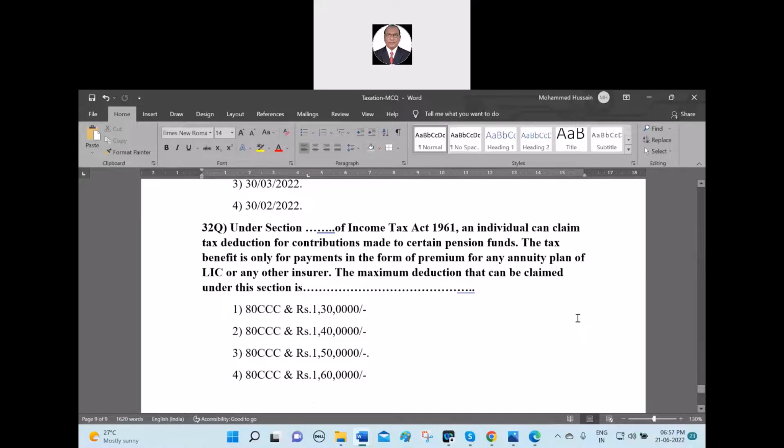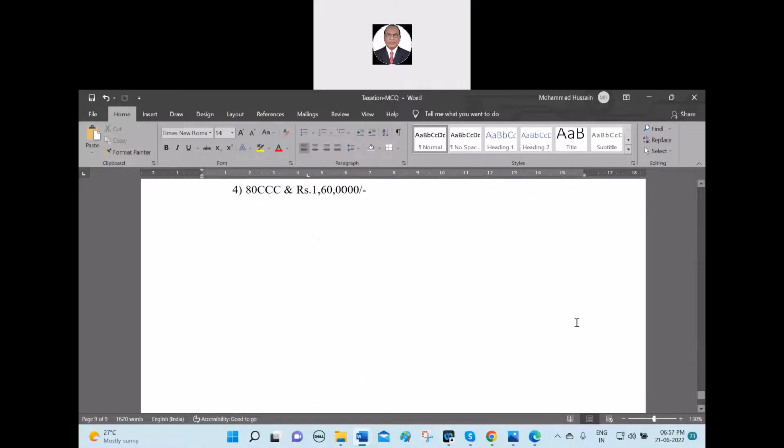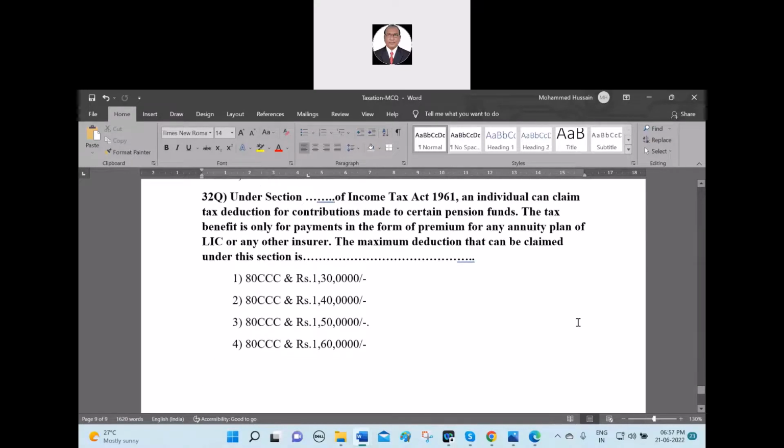Number 1. Third option, sir. Third option is the correct option. It is 80CCC of the Income Tax Act, and the claim here is 1,50,000. That is the correct answer for the question. So this is regarding today's income tax law, the law relating to tax law. That is the wording.